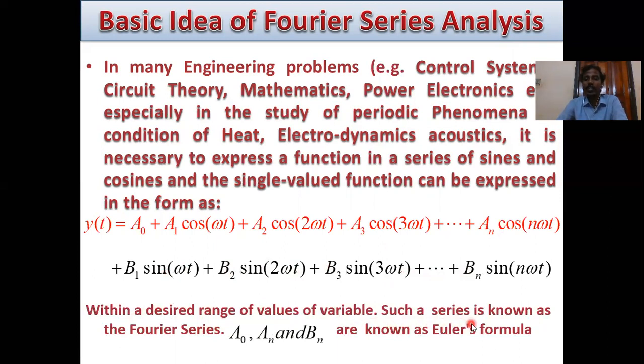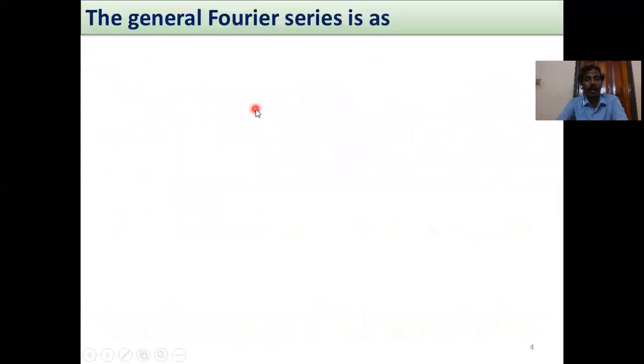within a desired range of values of the variable. Such a series is known as the Fourier series, where a0, a1, a2, a3, ..., an, b1, b2, b3, ..., bn are known as Euler's formula. So this is the basic Fourier series idea.